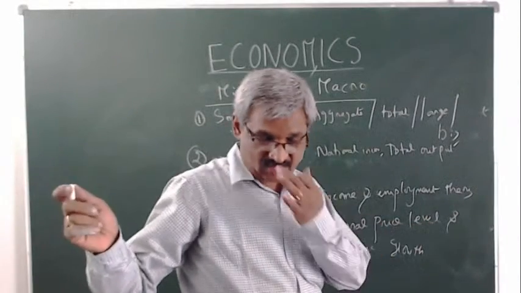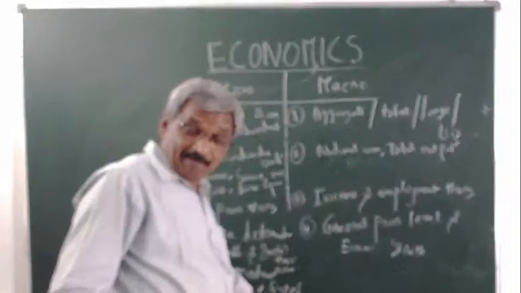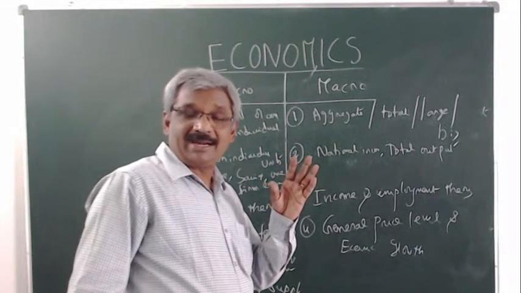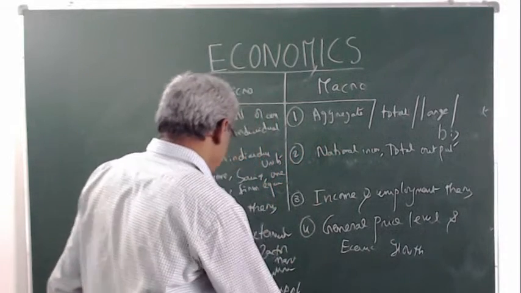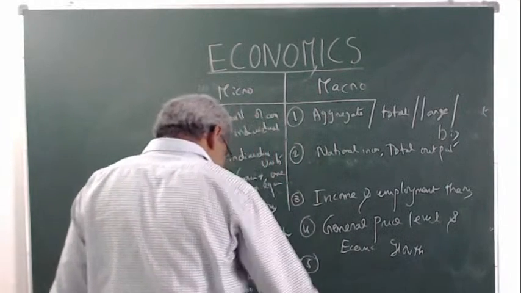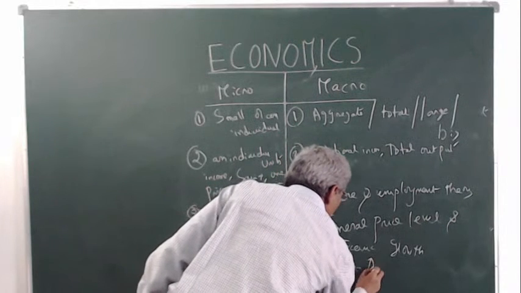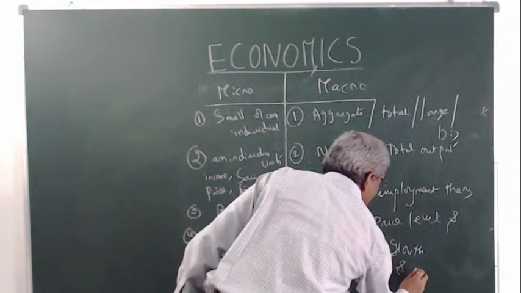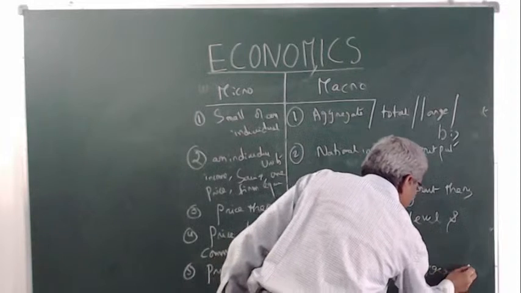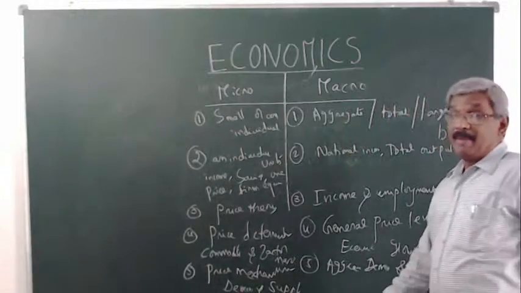In any market, the price is determined by demand and supply only. But macroeconomics studies aggregate demand, the total demand, and aggregate supply, the total supply, which determine macro levels.